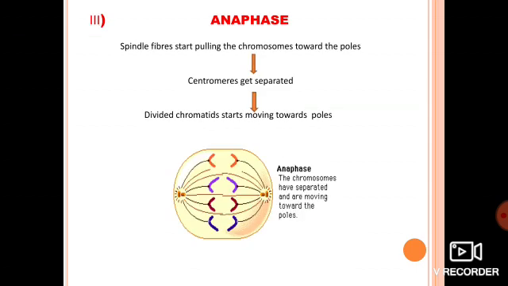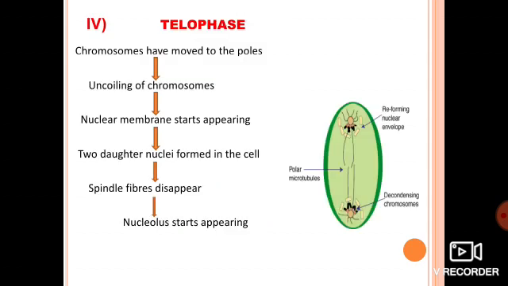Now next move to anaphase. What happens in anaphase? Ana means opposite. Spindle fibers start pulling the chromosomes towards the poles, right? And then in telophase, which is the last phase of mitosis, what happens? The sister chromatids move completely towards the poles. Spindle fibers disappear, the nucleolus appears, and the nuclear membrane also starts appearing. Got it? So this is karyokinesis. Karyokinesis means division of the nucleus.